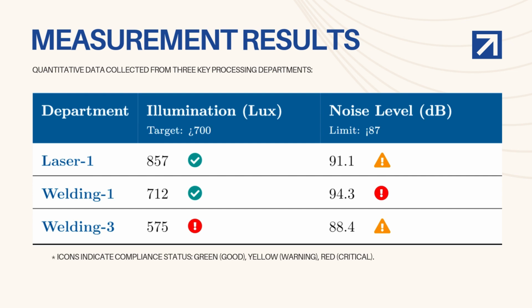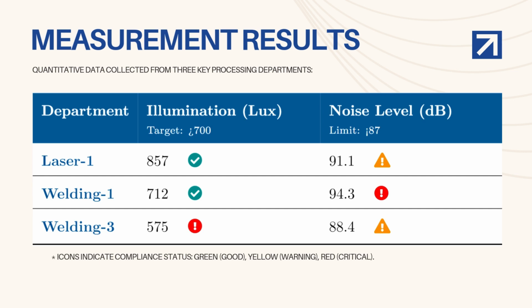As you can see in the table, the results are mixed. Laser 1 is bright enough at 857 lux, but the noise is dangerous at 91.1 dB. Welding 1 barely passes for light, but it has the worst noise pollution of all, sitting at 94.3 dB. Welding 3 is the most problematic. It fails both tests. Lighting is poor at only 575 lux and noise is high at 88.4 dB.